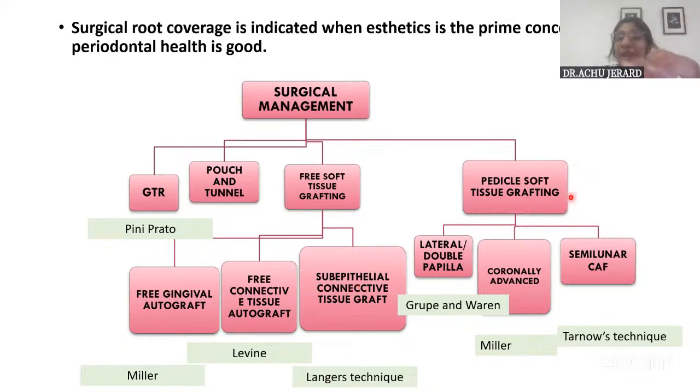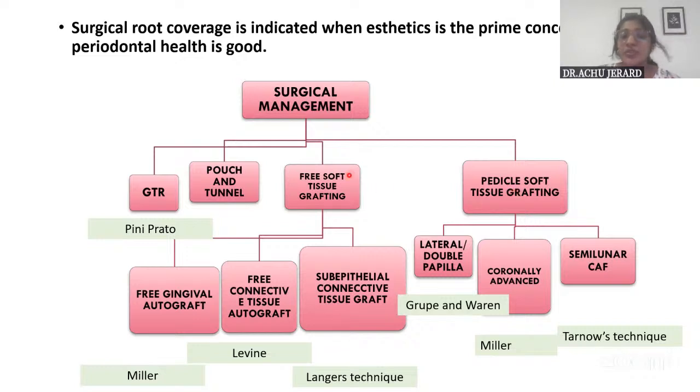And coming on to the pedicle soft tissue graft, I told you what they are. They have their base attached to their original location itself, and they are just pulled and placed onto the site of recession. So laterally displaced, coronally advanced, and semilunar coronally advanced flap. Okay, these are the major flap graft techniques which are done for the surgical management of gingival recession.